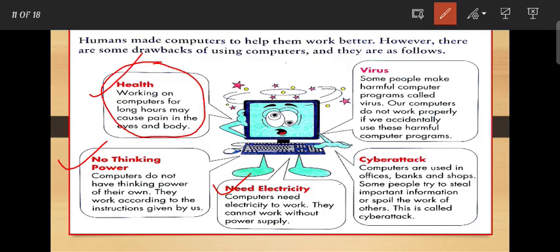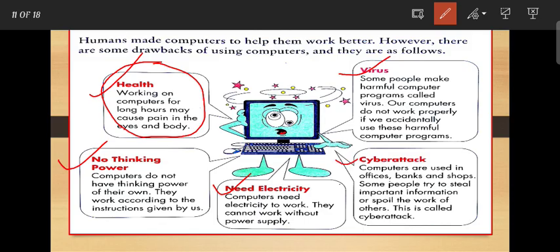Next, a big disadvantage is virus. Virus is a harmful program which can damage our computer. Some people make harmful computer programs called viruses. Our computer does not work properly if we accidentally use this harmful program.